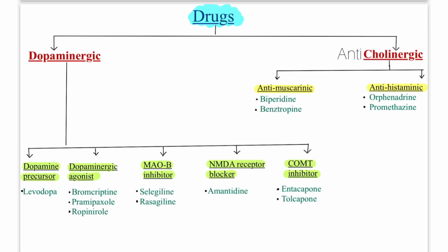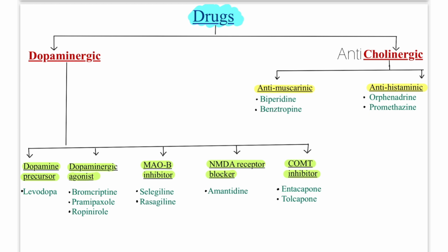So based on this, let's now discuss the drug classification. We can give two categories of drugs: those that increase dopamine, dopaminergic, and those that decrease acetylcholine. So first, to increase dopamine, we can give the dopamine precursor levodopa as we discussed. Secondly, we can give MAO-B inhibitor as we discussed, and COMT inhibitor. What else can we give? We can give dopaminergic agonists. What do these drugs do? They directly stimulate the receptors of dopamine. Then fifth, NMDA receptor blocker amantadine.